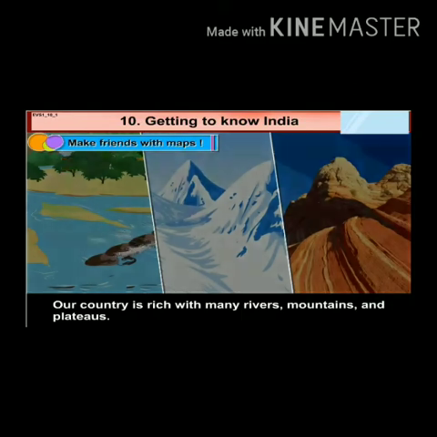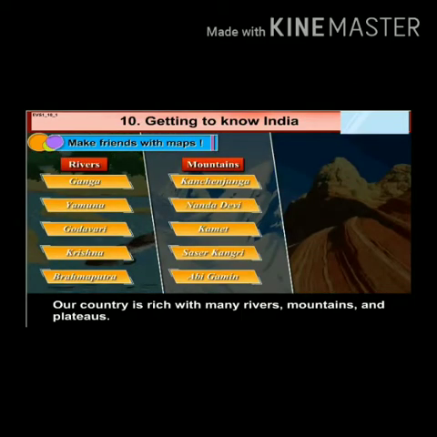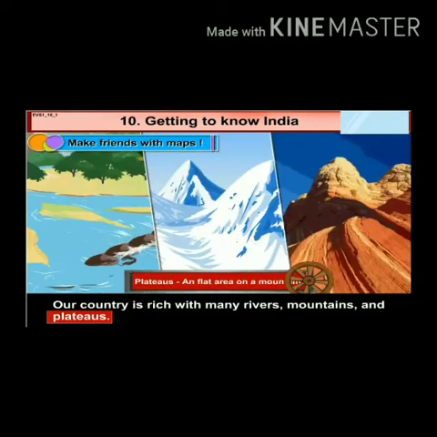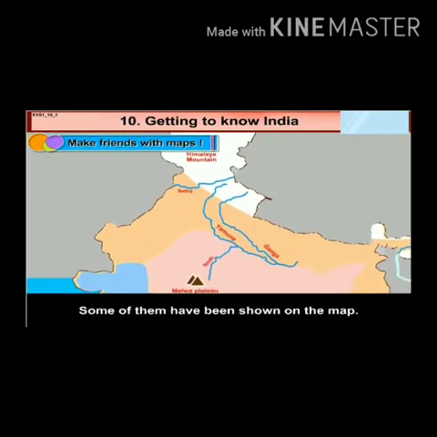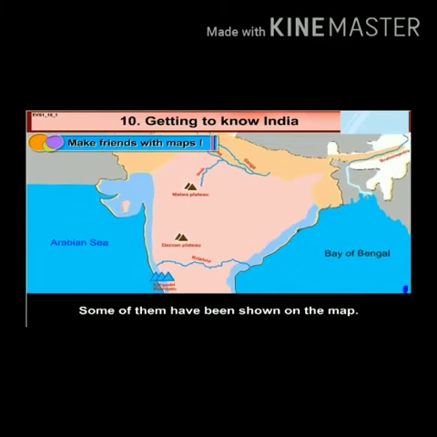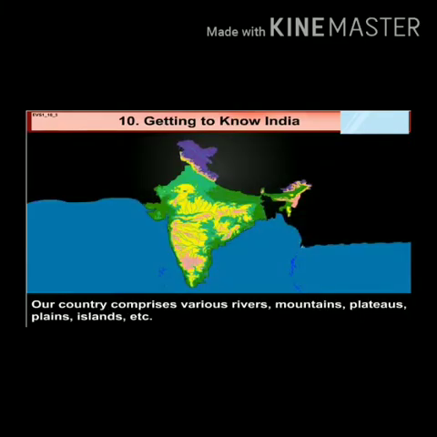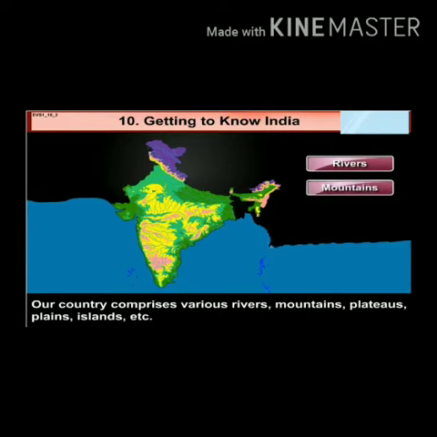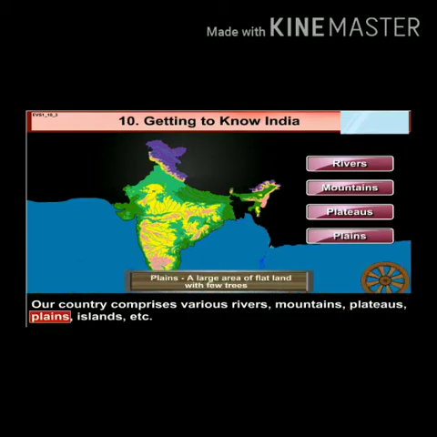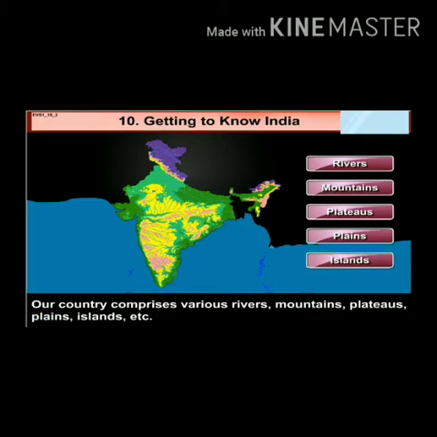Our country is rich with many rivers, mountains and plateaus. Now what is a plateau? A flat area on a mountain. Some of them have been shown on the map. You can refer to your textbook. Our country comprises various rivers, mountains, plateaus, plains, islands, etc. Now what is a plain? A large area of flat land with few trees. What is an island? A land surrounded by water.